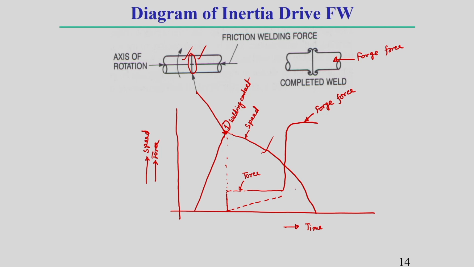Once sufficient force is applied, more offset takes place. From here to here, this is called forge offset distance, because this offset distance takes place due to this force, that is why it is called forge offset.